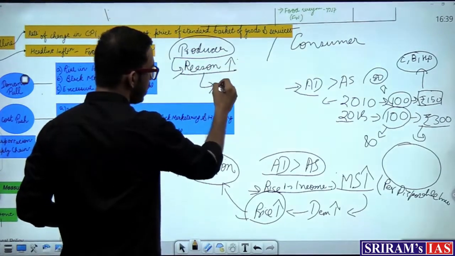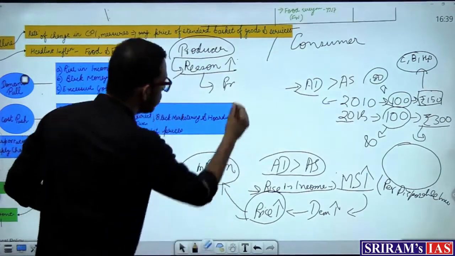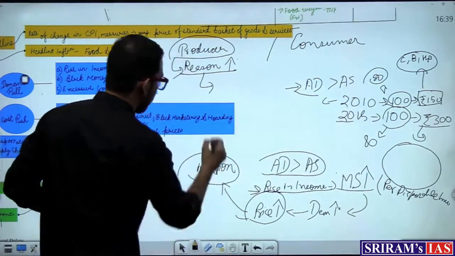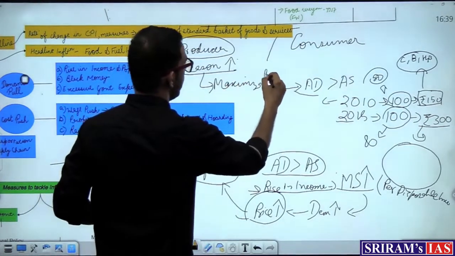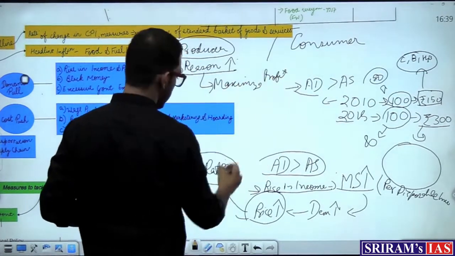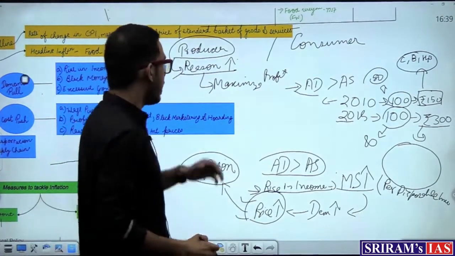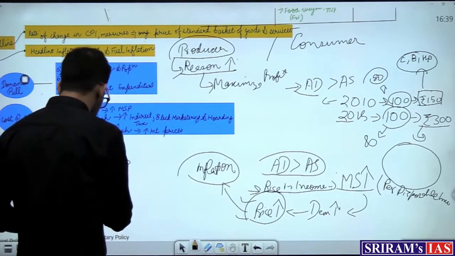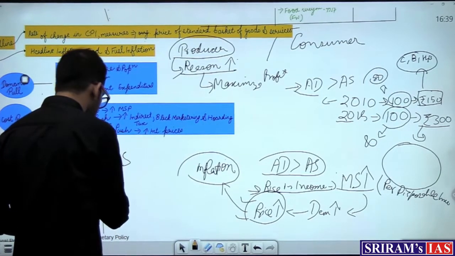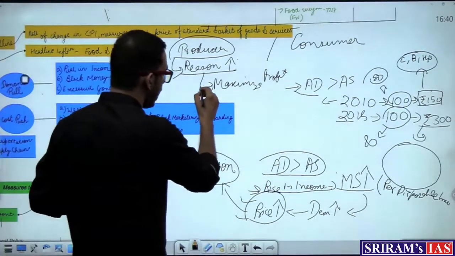Why? Because first, he wants to maximize his profit. And secondly, when he increases the price, what does he do with this additional amount that he is getting? In order to meet the increase in aggregate demand, because aggregate demand is higher compared to aggregate supply, what does he do with this extra money?